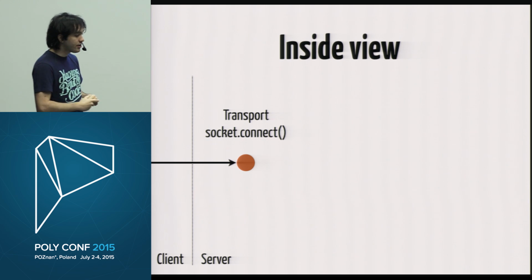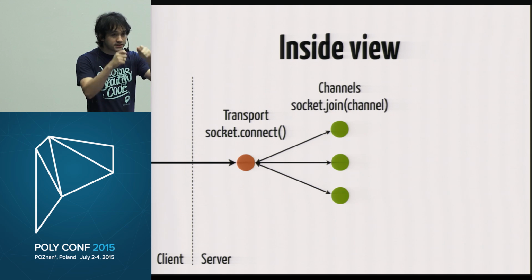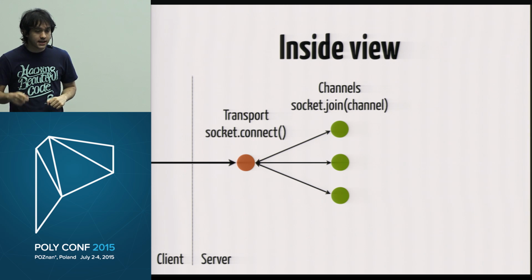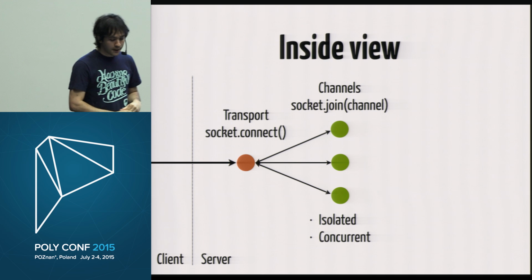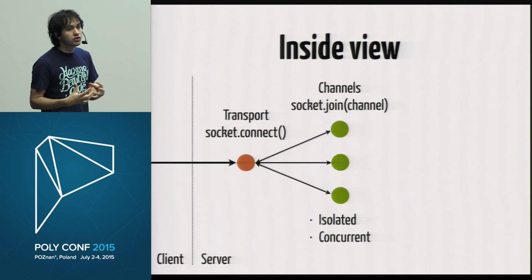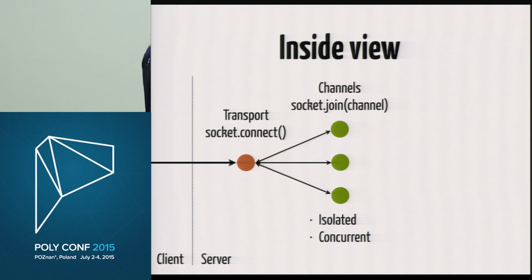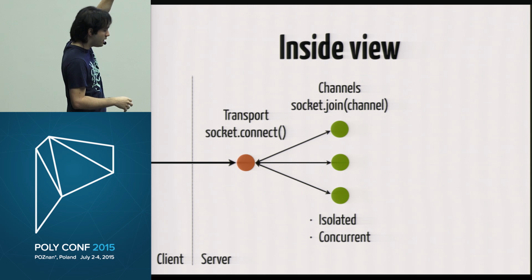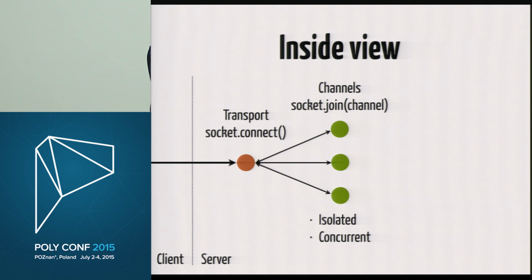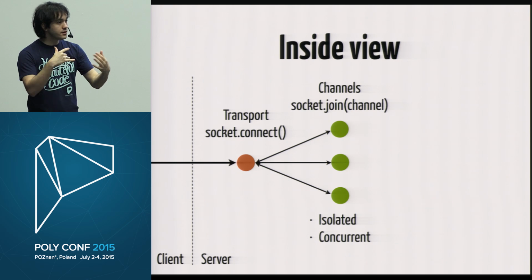And the benefit of doing this is that those channels, those processes, one for each channel, are isolated and concurrent. Why does this matter? It's something that's very hard to offer elsewhere, and Phoenix offers it very cleanly. Because the channels are isolated and concurrent, if something goes wrong in a channel, let's suppose you have a chat lobby, room ID 1 and room 13, if something goes wrong in room 13, everything else is going to continue running, right?